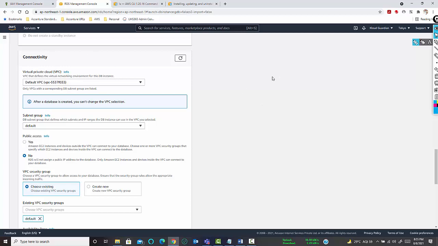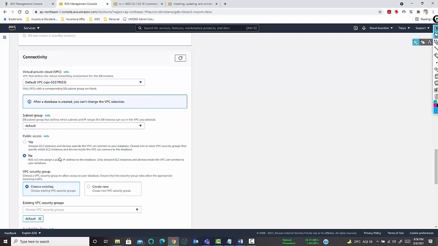What is the amount of server that you are creating? What is the configuration of the server? What is the storage that you are declaring? What is the VPC that you have declared? Everything is stored there and you cannot edit that particular database. Similarly, for subnet group, by default, once you are adding a particular EC2 instance, a subnet group will be created, or you can create your own subnet based on the VPC created here.